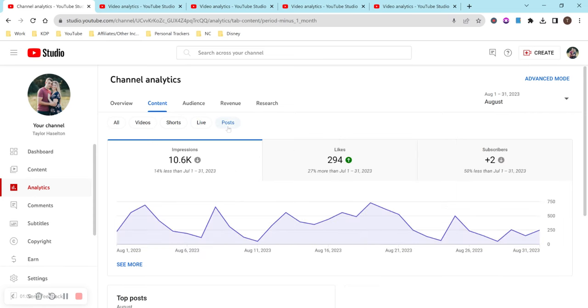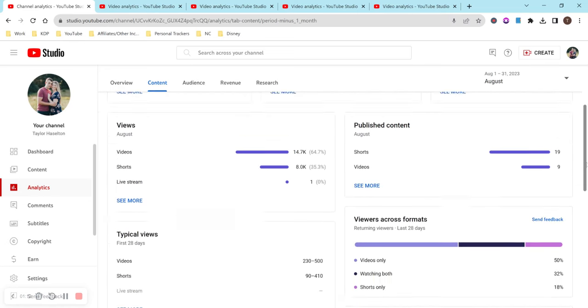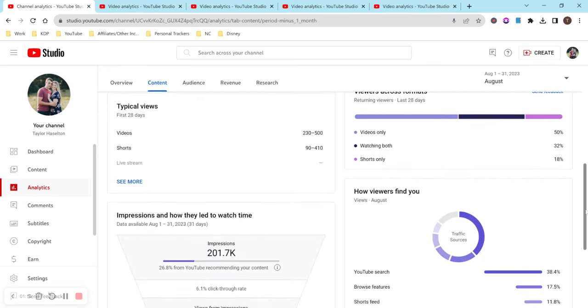And then for posts, it looks like my impressions are down, but my likes are up, and my subscribers are down, but still in the positive. So overall, that's really great. And then if I hit all, it shows this whole graph and just so much information.